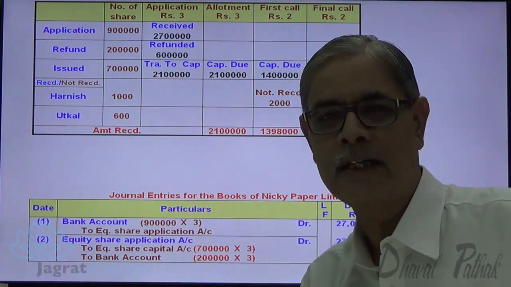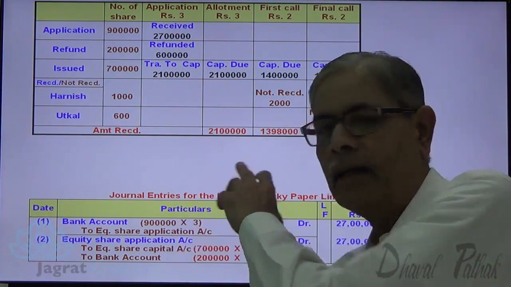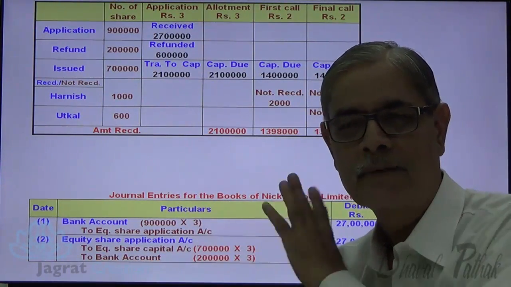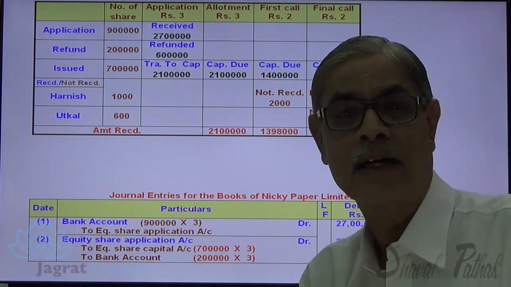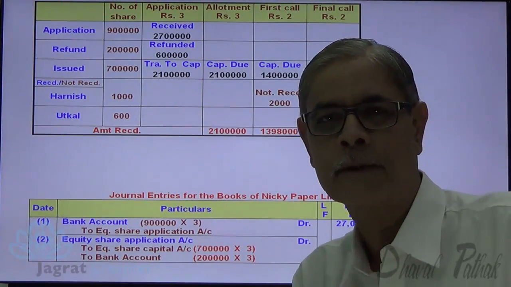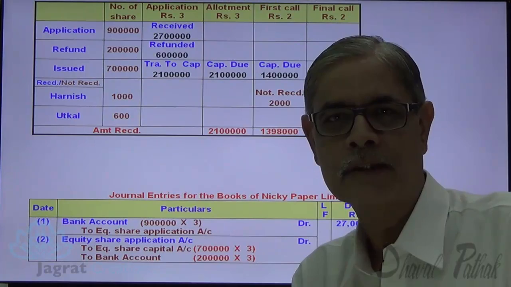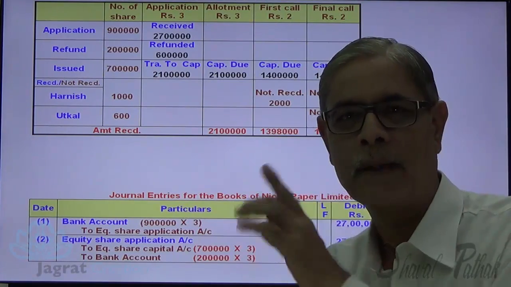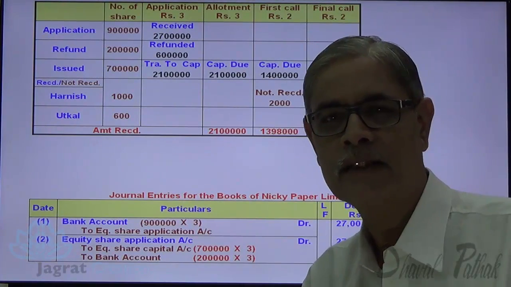The narration for first entry being application money received at the rate of Rs 3 per share on 9 lakh applications that have been received. This is the narration for the first entry. Now narration for the second entry. Out of 9 lakh applications, 7 lakh applications are accepted, and application money received thereagainst is transferred to capital account, and the applicants who are not allotted shares, their application money is being refunded. Now these are the two entries for application. Now let us start with allotment.